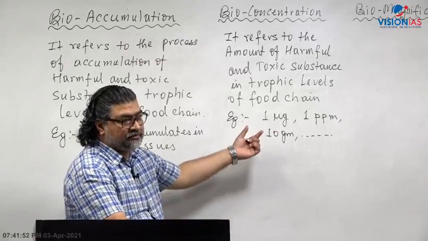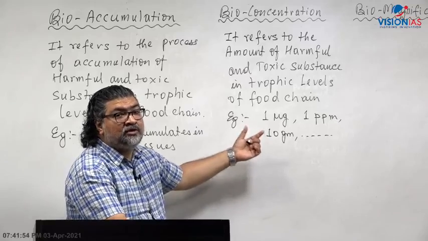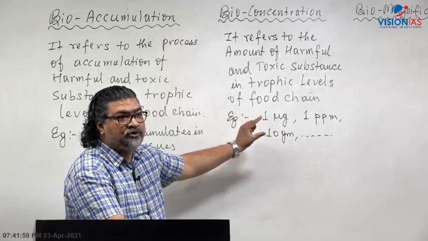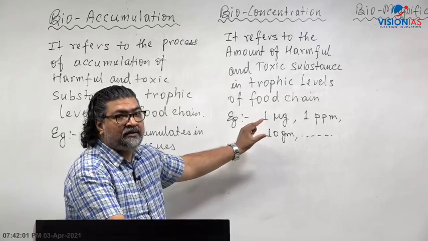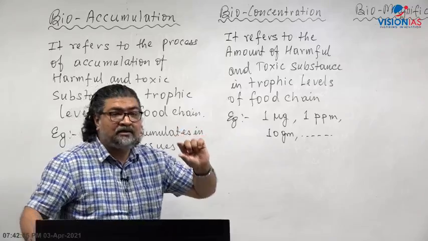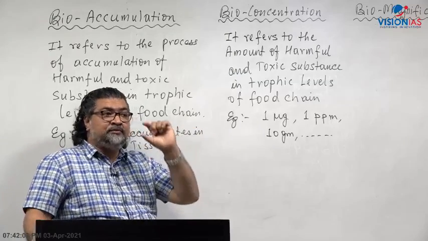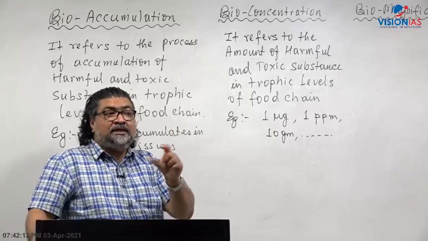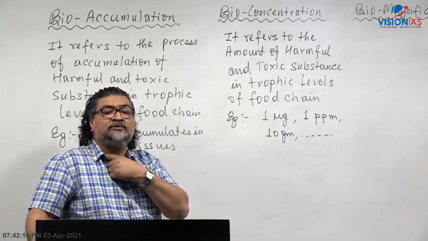That's the concentration. And there's something called lethal dose. What is lethal dose? If it goes beyond a level, that organism will be affected, like vultures. When diclofenac goes into the vulture, the accumulated concentration affects the kidney and causes gout-like symptoms.